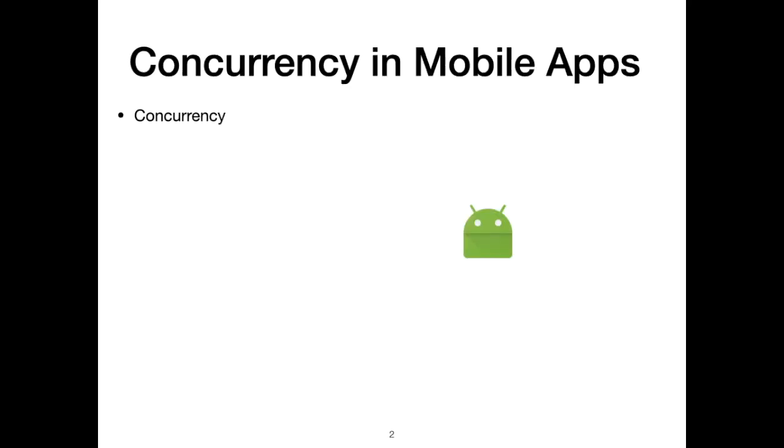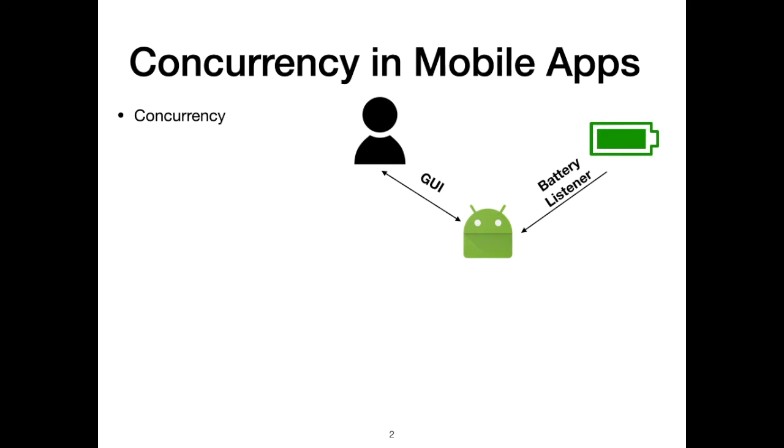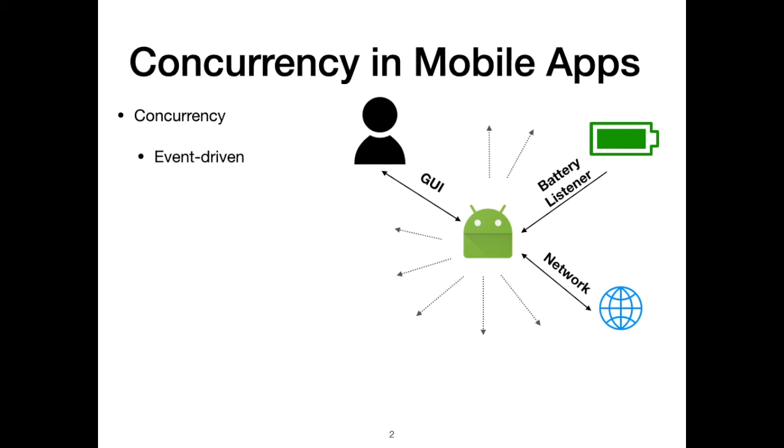Concurrency is intertwined with mobile apps as they interact with various entities, such as users through the graphical user interface, device resources such as battery, external resources such as the web, and many other things. To support all these external and internal interactions efficiently, Android provides an event-driven concurrency mechanism and various libraries.